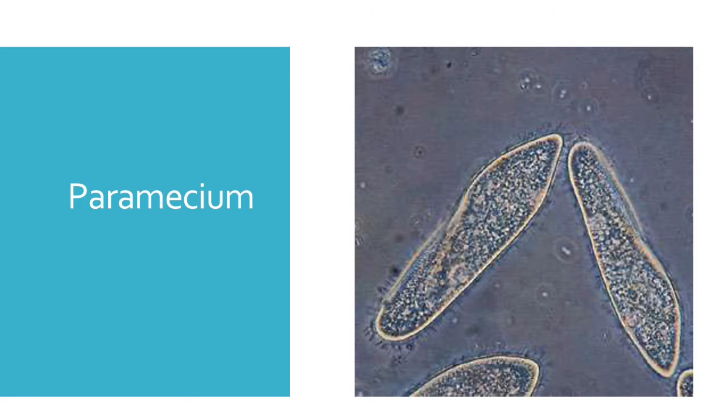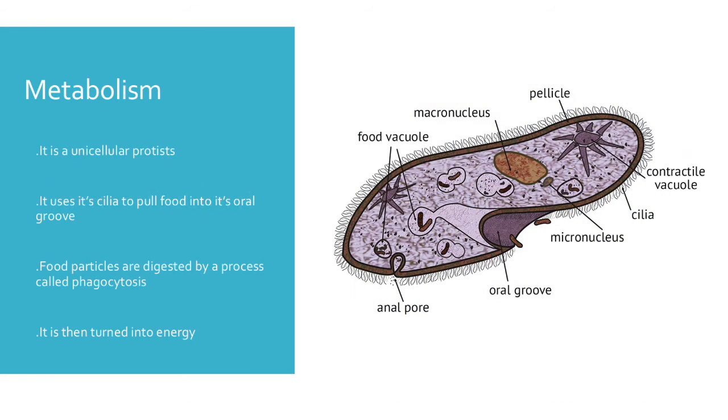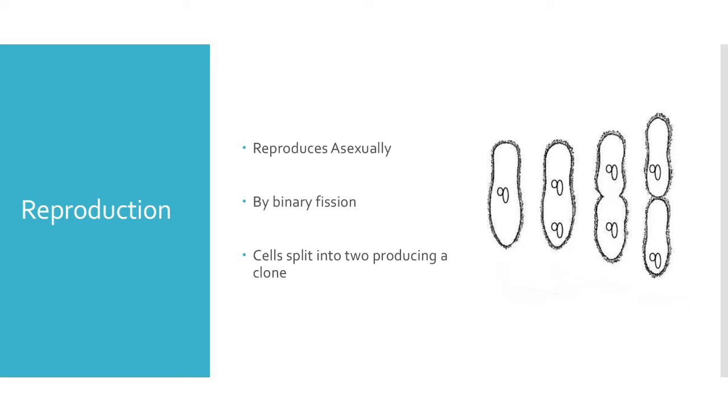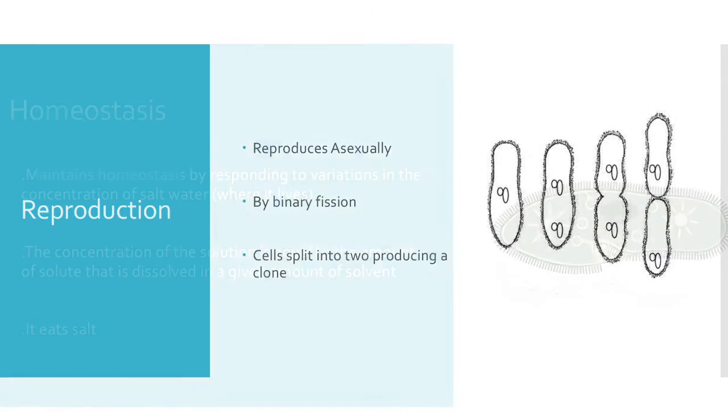Paramecium. Paramecium is a unicellular protist that uses its cilia to pull food into its oral groove. Food particles are then digested via a process called phagocytosis. Paramecia reproduce asexually by binary fission, where the cell splits into two, producing a clone.